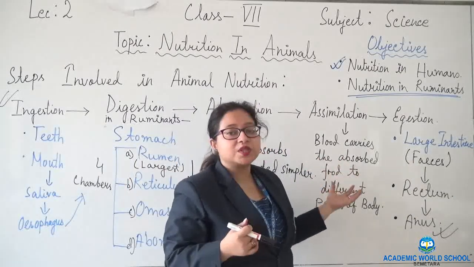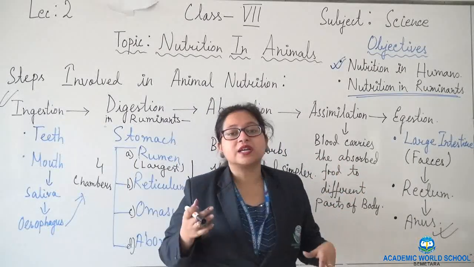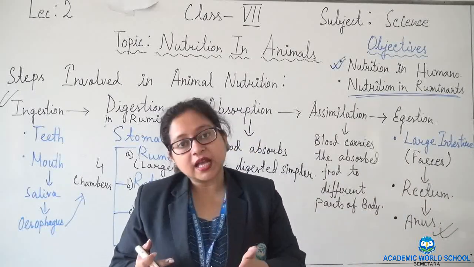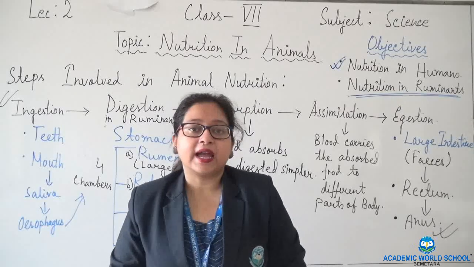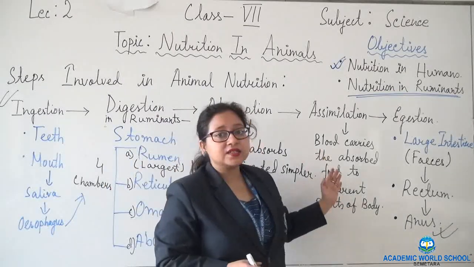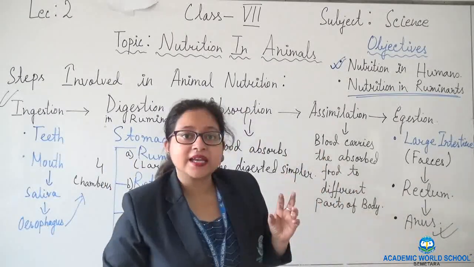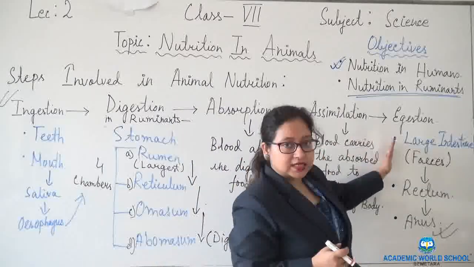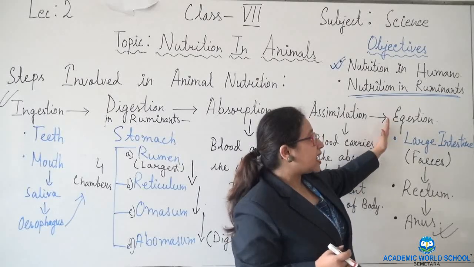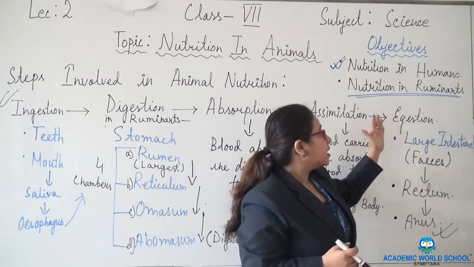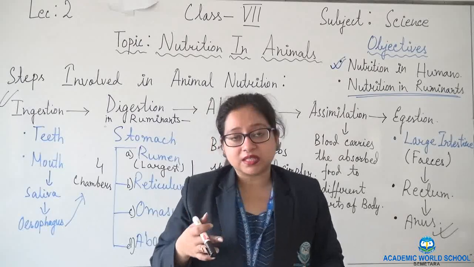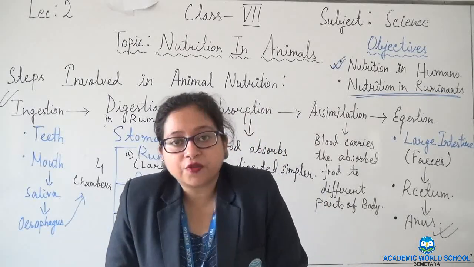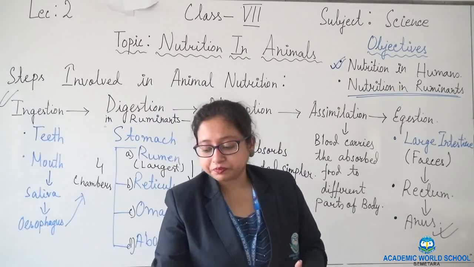Blood carries the absorbed food to different parts of the body so that the animal can store it for future use, and it helps the animal to perform different activities. The undigested or unwanted food is then passed to the large intestine. That is the last step, that is egestion. Here the unwanted or undigested food is thrown out from the animal's body.